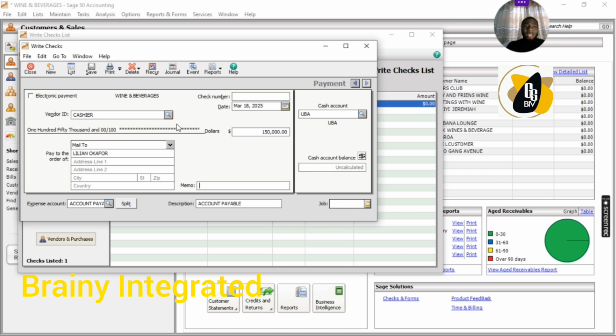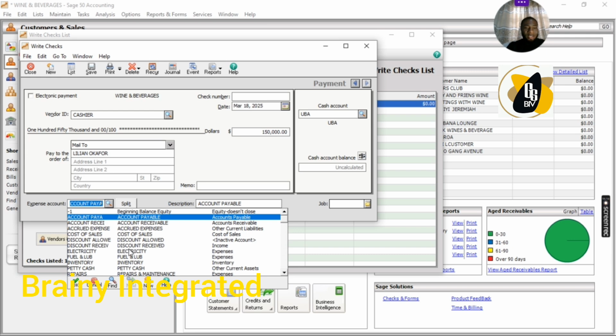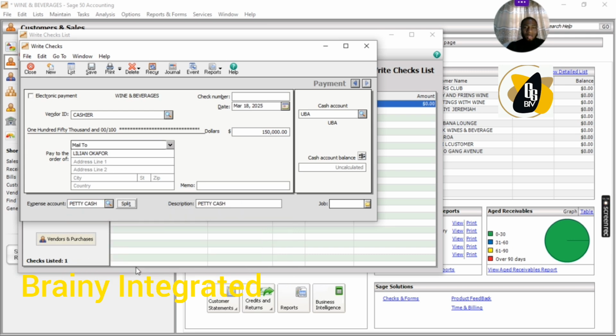So in this case, the petty cash is the receiver. That was why we debited it, and that is an imprest that we withdrew from the bank. Now, the next thing to do is to save. Once we are done, you just click on save, right?